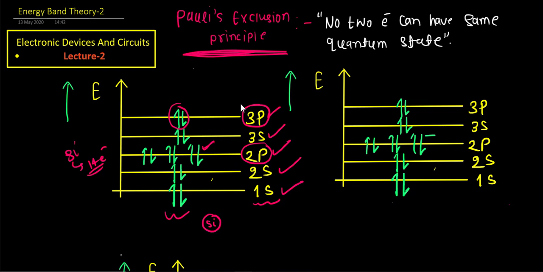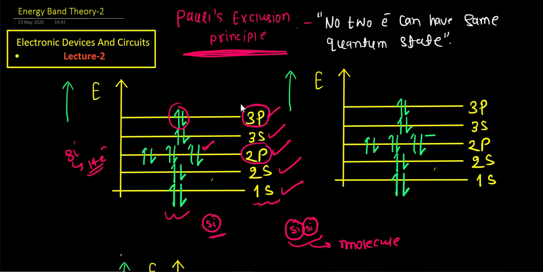Now what happens when you bring two silicon atoms together? This is kind of a molecule. So when you take a molecule having two atoms, will the configuration for each silicon atom be the same?